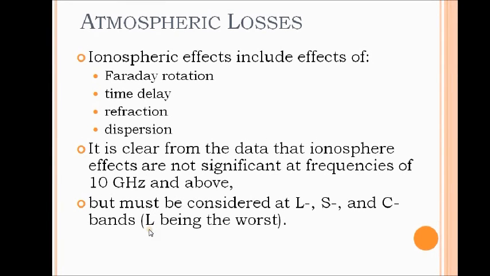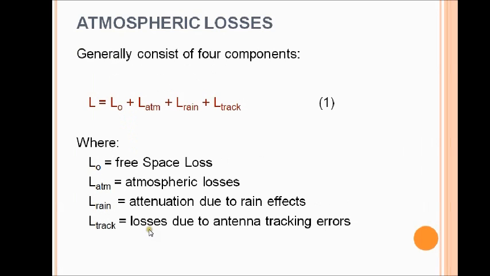First, these are the losses which are included in the calculation of link budget. First is ionospheric. Ionospheric effects include all the effects such as Faraday rotation, time delay, refraction and dispersion. All these effects are significant at frequencies above 10 GHz but below they are not. They must be considered at L, S and C bands where they are very important to consider.